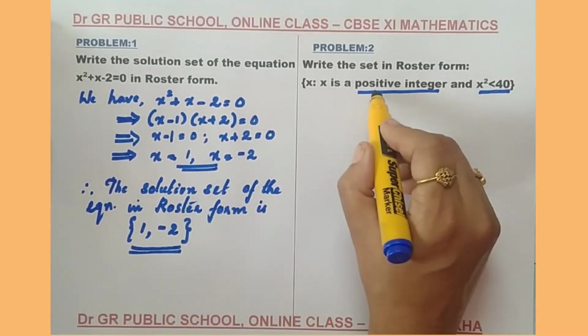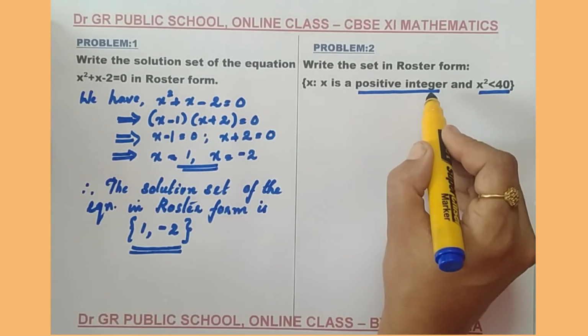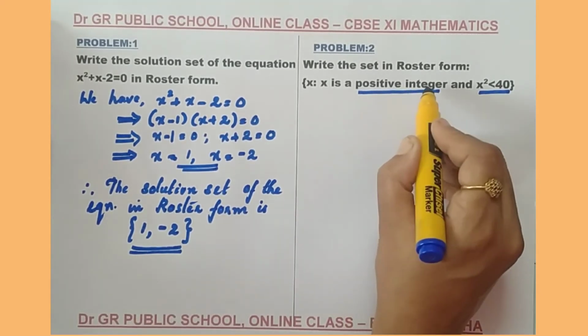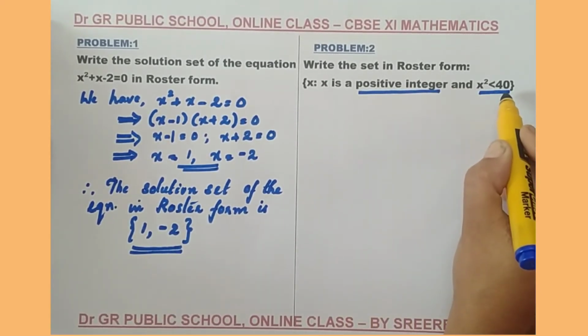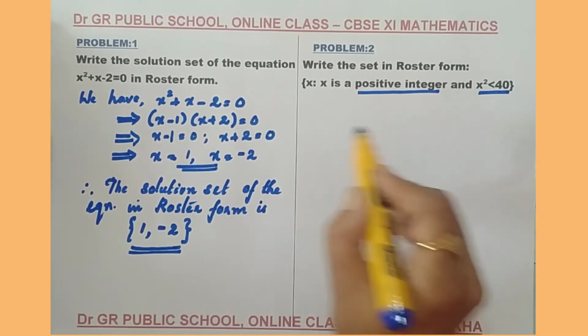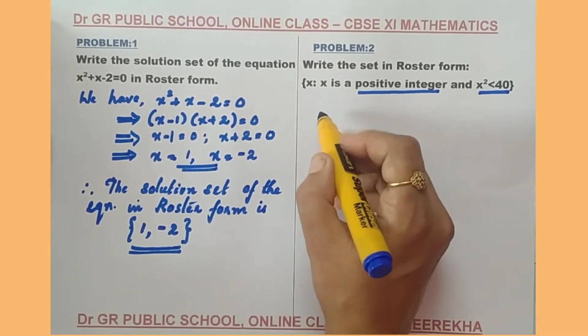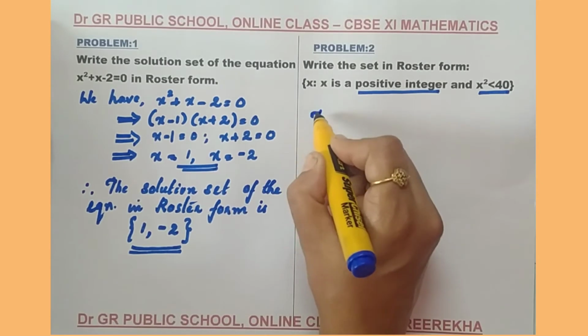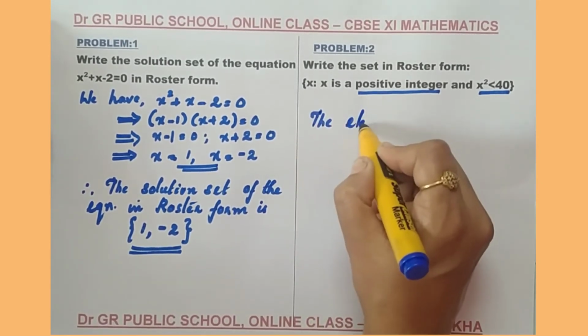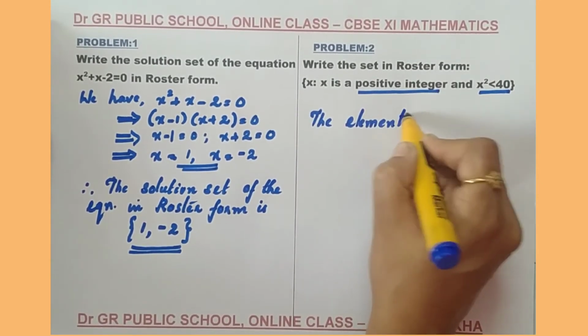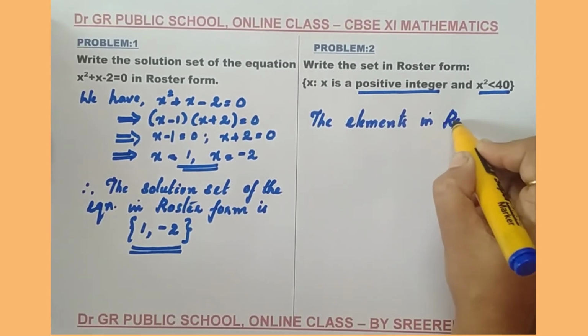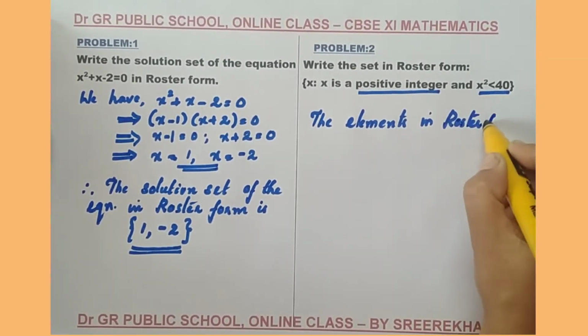You need to write only positive integers, but the condition is that the square of that number should be less than 40. Two conditions are given for you. So at first you need to write the elements in a roster form.